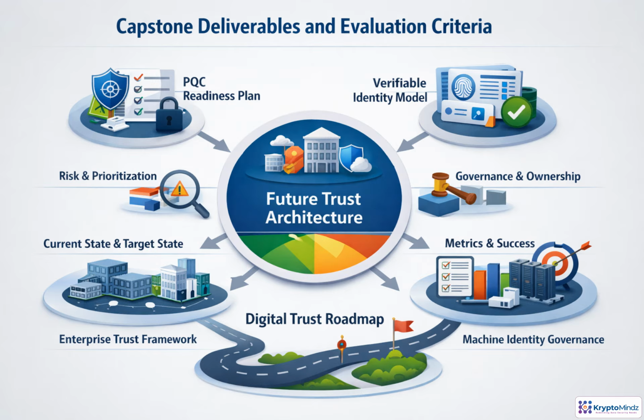Your capstone should feel like an enterprise-ready architecture package, not a set of disconnected artifacts. Start with clear current state assumptions. Then define the target trust model, control objectives, owners, risks, dependencies, and success metrics. The evaluation focuses on whether your recommendations are complete, traceable to real risk, feasible to implement, and aligned with governance. Strong work connects technical choices to resilience, compliance readiness, executive decision-making, and a practical roadmap for long-term digital trust modernization.